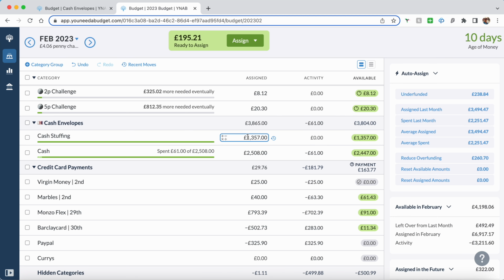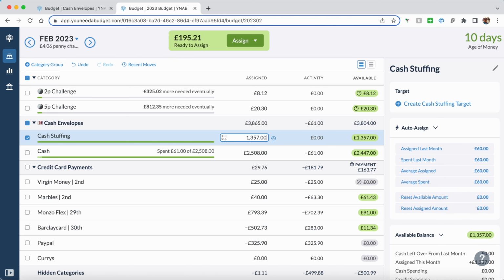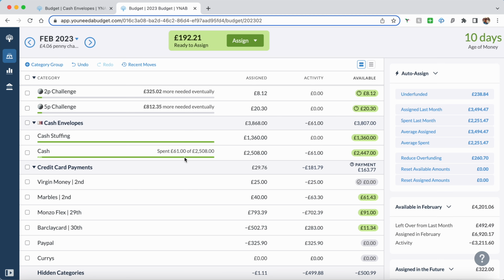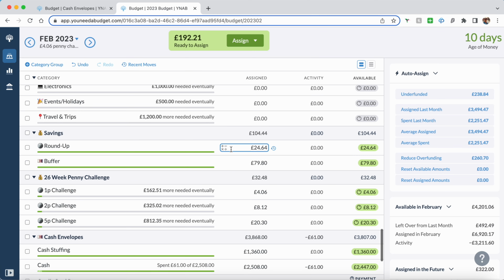So I need to withdraw 1,357. That's to cover all my cash stuffing for the month. I'll add 3 so that it's an even number. That still leaves me with £192.21 to assign.